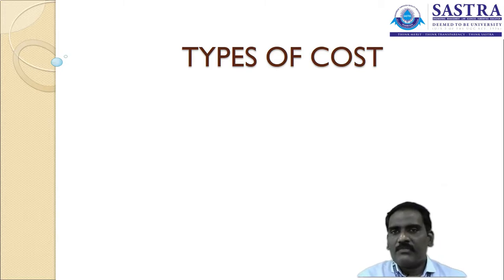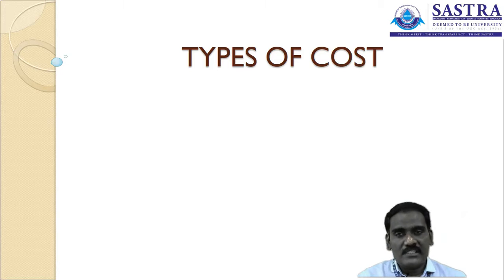Sometimes, the cost incurred for production of goods also includes services. The product also has a component of service. In a similar way, the service also includes characteristics of a product. So in different proportions, we need to consider the different costs incurred for manufacturing or for production of goods and services.